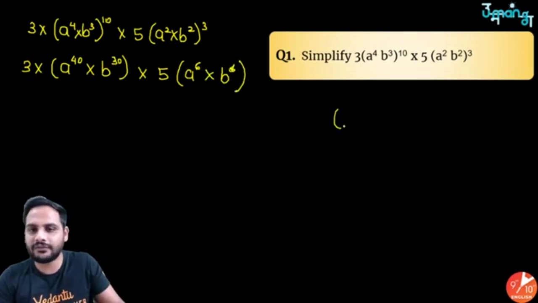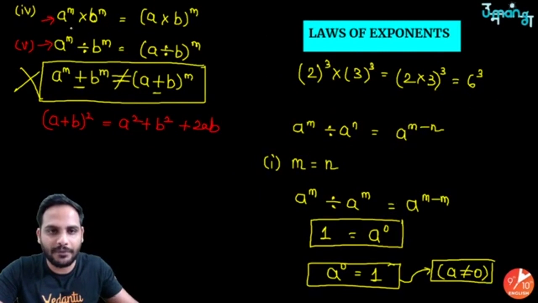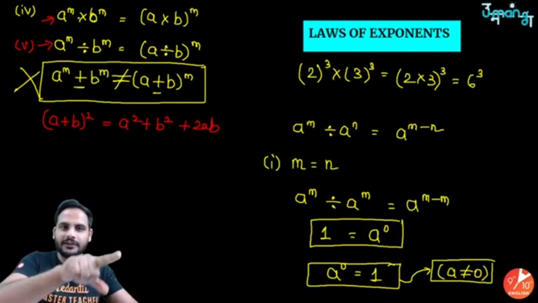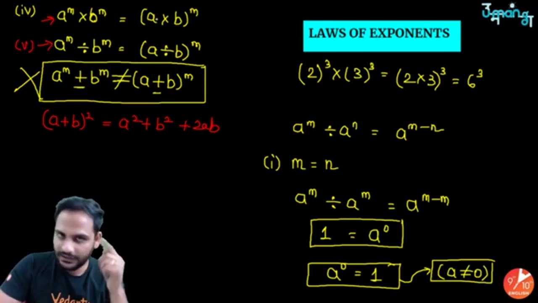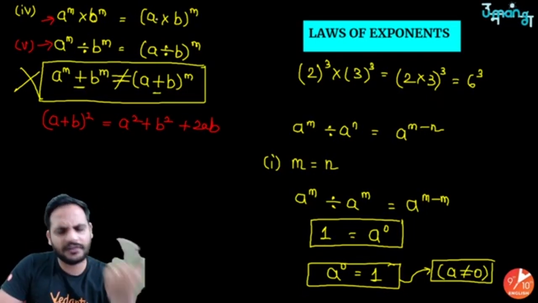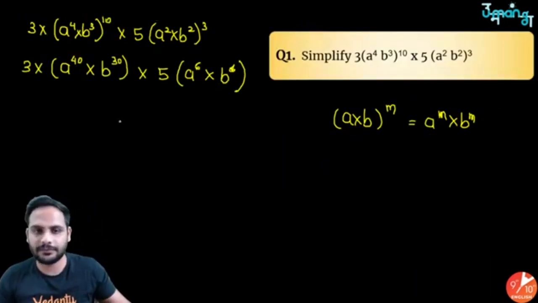Which law I have used? I have told that a into b raised to the power m is a raised to the power m into b raised to the power m. Okay, this taking the common part, I am writing it in the different ways. From here you are taking common, if you go here you are distributing the power. So this taking the power common or distributing the power is possible only in multiplication or division, right?